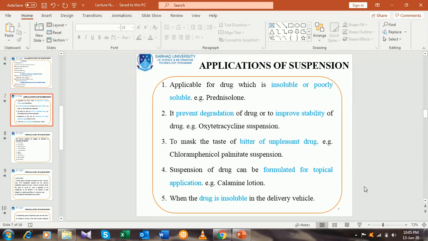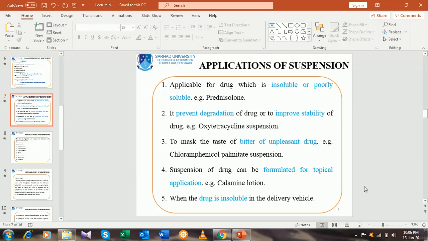The next is applications or pharmaceutical application of suspension, or it may be entitled as importance of pharmaceutical suspension, or why we study pharmaceutical suspension, or significance of pharmaceutical suspension. The first one is that pharmaceutical suspension is applicable for insoluble or poorly soluble drugs.